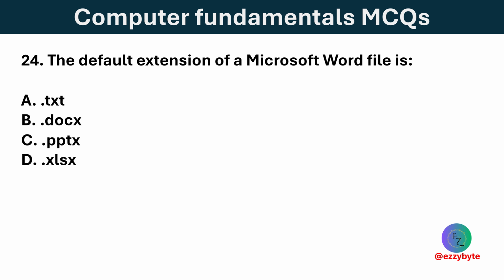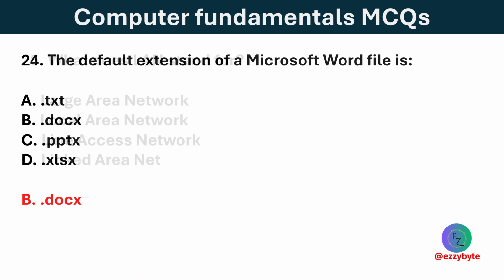The default extension of a Microsoft Word file is? Options are .txt, .docx, .pptx, and .xlsx. Option B is correct. The default file extension for a Microsoft Word document is .docx.